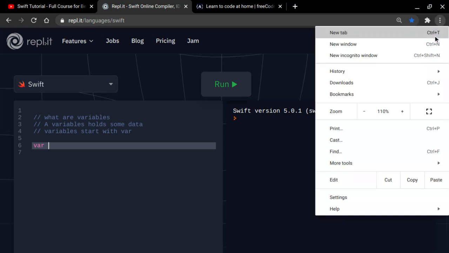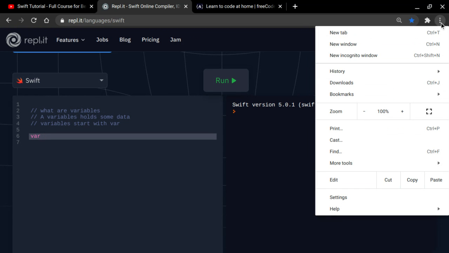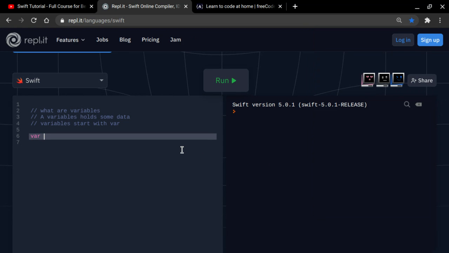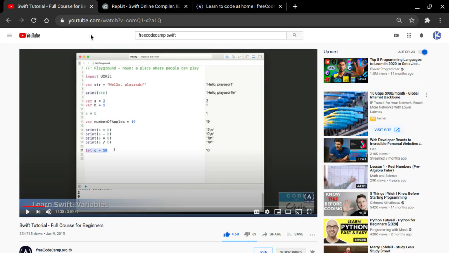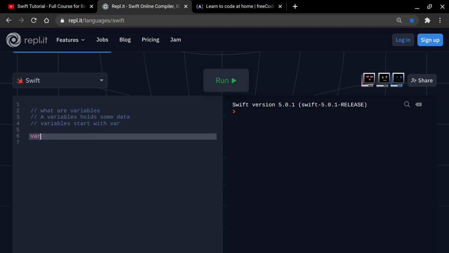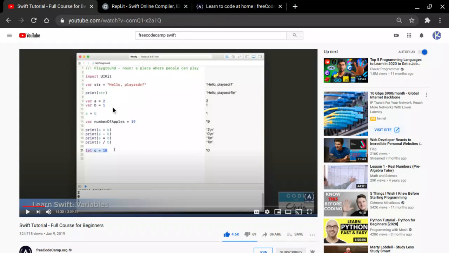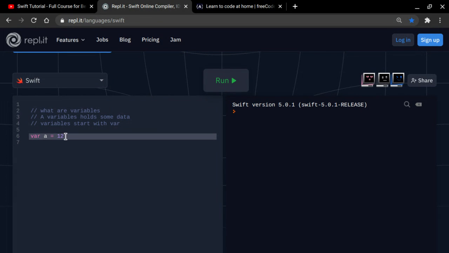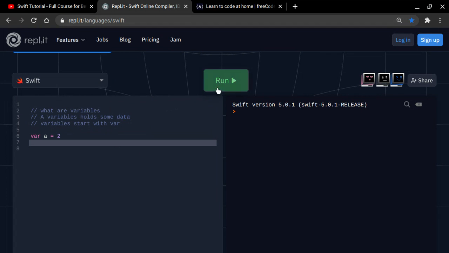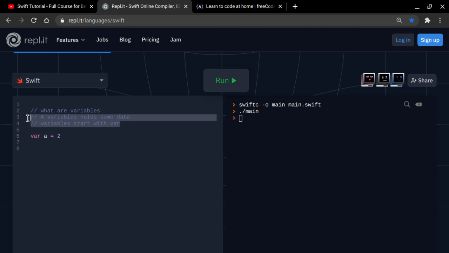In order to assign a variable, you need to first declare it. For example, right here it says var a equals 12. Let's just do var a equals 2, sorry. And what does this mean? If we run it, we're not going to get anything, as you can see. Just don't get confused about what this is, but let's just talk about this right now.